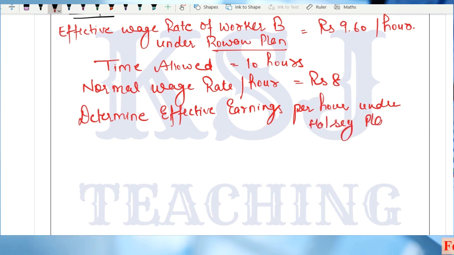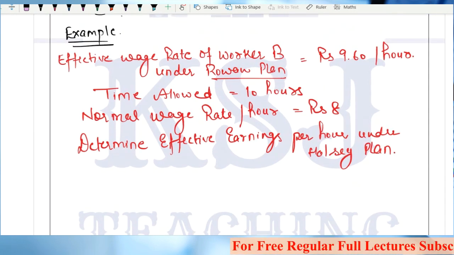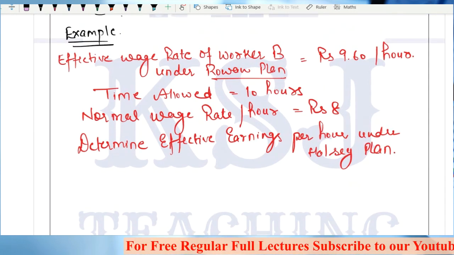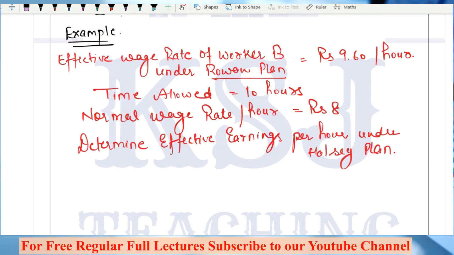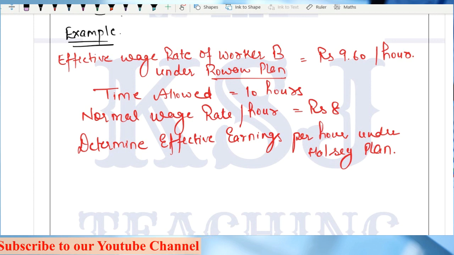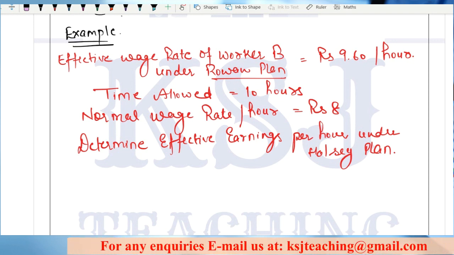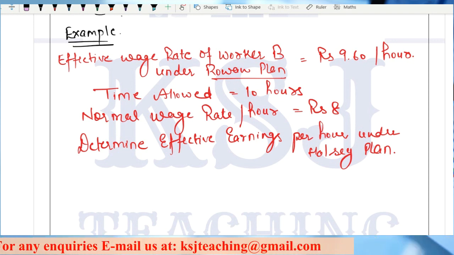So the question is saying that there is a worker B, right? He is being paid bonus according to the Rowan plan, right? This is what the existing scenario is, that he is being paid bonus according to Rowan plan, and 9.60 is the total earnings of B, total hourly earnings, 1 hour earnings of B under the Rowan plan. Time allowed is 10 hours, normal wage rate per hour is rupees 8.